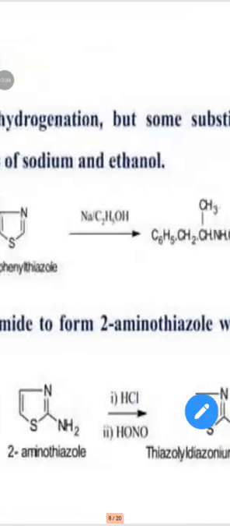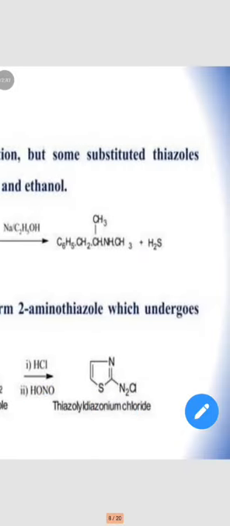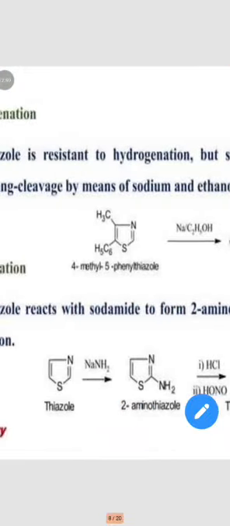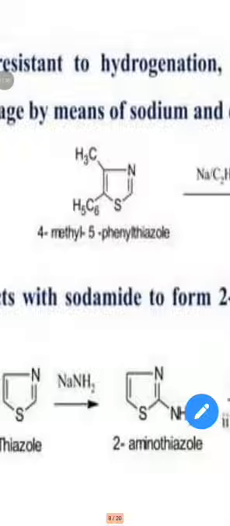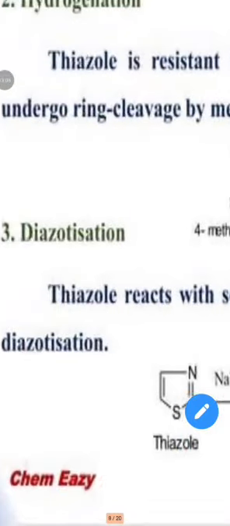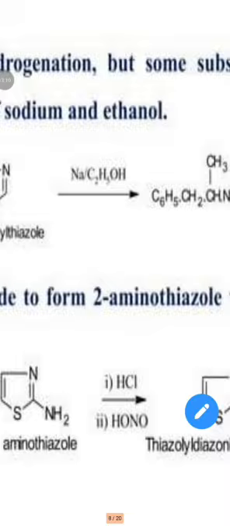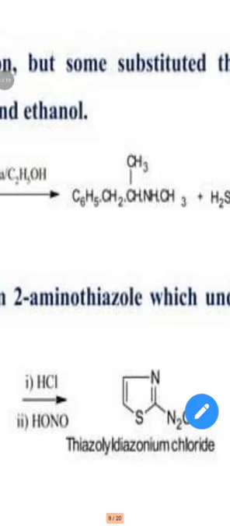Diazotization. Thiazole reacts with sodamide, NaNH2, to form 2-aminothiazole, which undergoes diazotization. With hydrochloric acid and HONO, it forms the diazonium chloride.